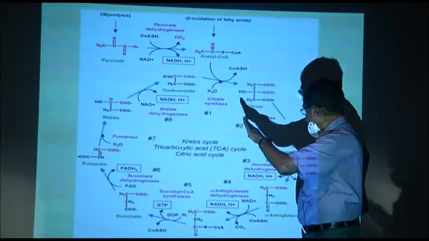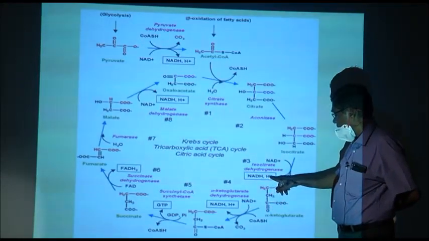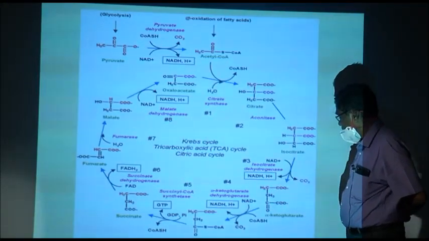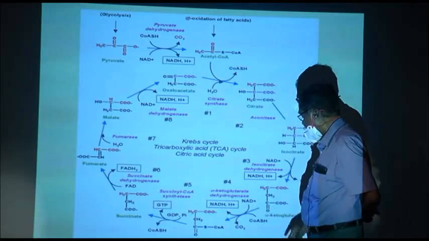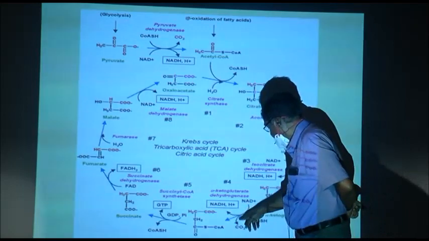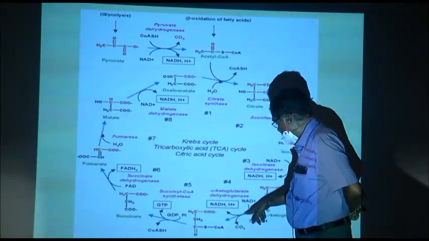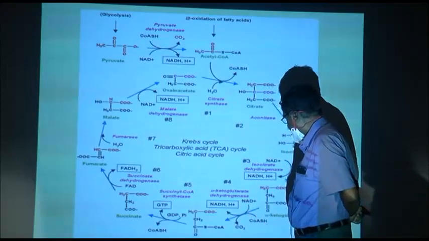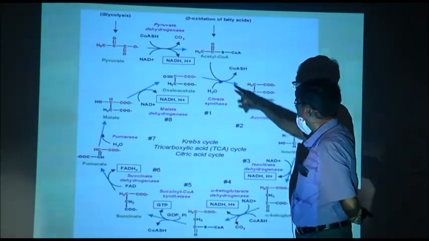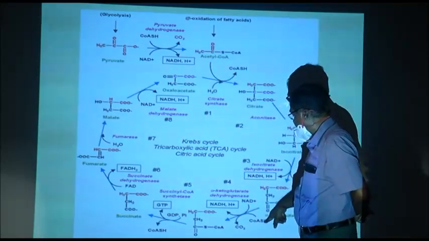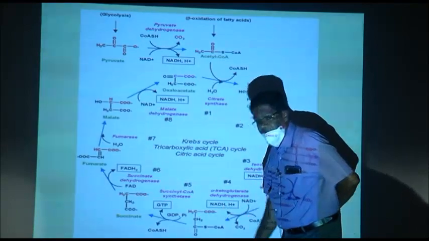2, 4 NAD there and 1 NAD here, 5 NADs. Now, here again alpha ketoglutaric acid loses one more carbon dioxide and hydrogen to NAD again, and coenzyme A is added, like that case here, and it forms succinyl coenzyme A.